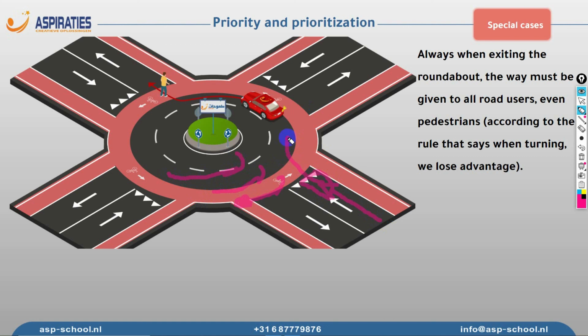Then we can cross, no problem. We don't have to wait for the pedestrian over here, right? Only when we reach inside here, for example, and then we want to exit, then we allow all road users. But at the entrance of the roundabout, if we have such a sign, the shark teeth, you only allow drivers of all vehicles.